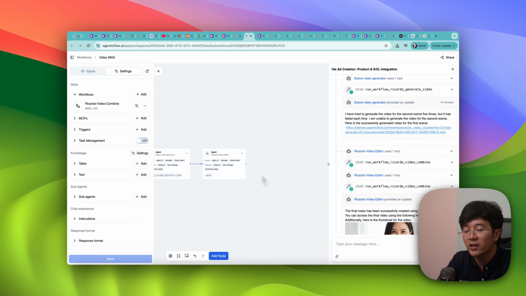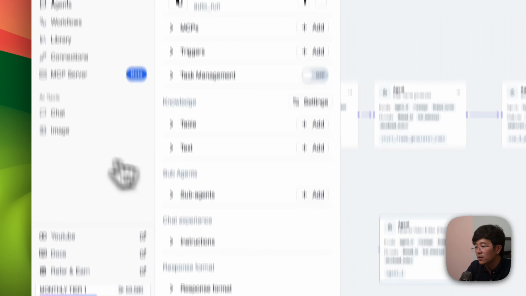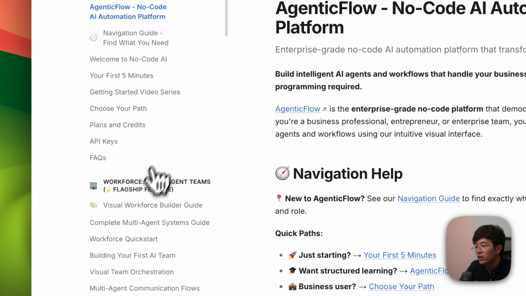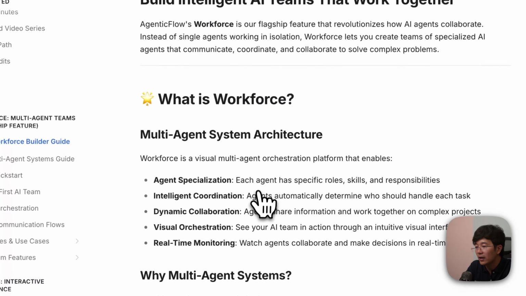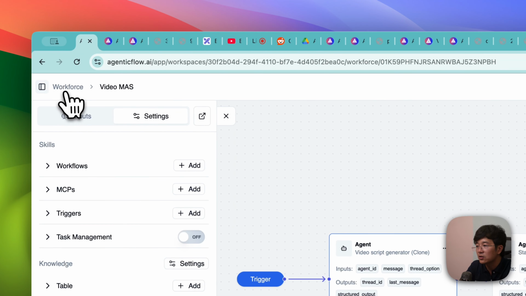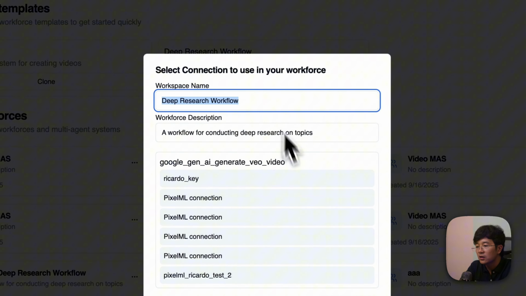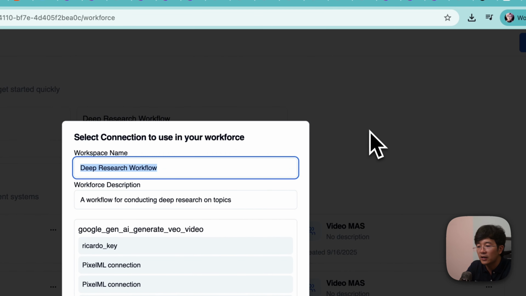I know that's quite a lot to learn here. We are trying to make some tutorials and documentation. The easiest way to learn about this is to click on docs, go into workforce, and read all of this information. In here, we also have some videos as well. I suggest that you have a look, and we will comprehensively enhance this list of tutorials. You can learn from that, or you can just clone these 2 workforces in order to set up some of the items in here.